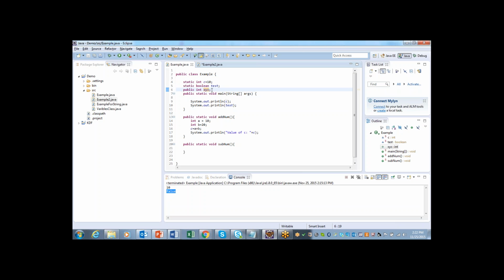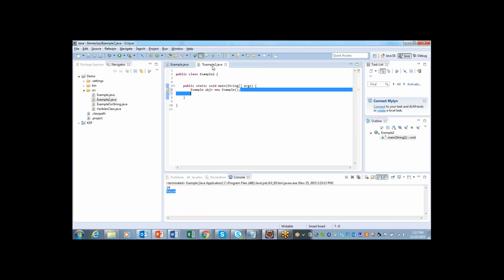Now I want to give clear information about what is a static variable and an instance variable. If you remember, I was telling this instance variable will be active as soon as you create an object using the new keyword, and the static variable can be called without creating the object. That can be demonstrated by using another class. For example, here I have created the example2 class.